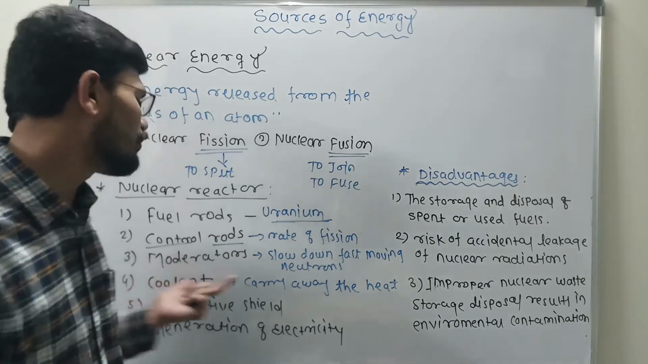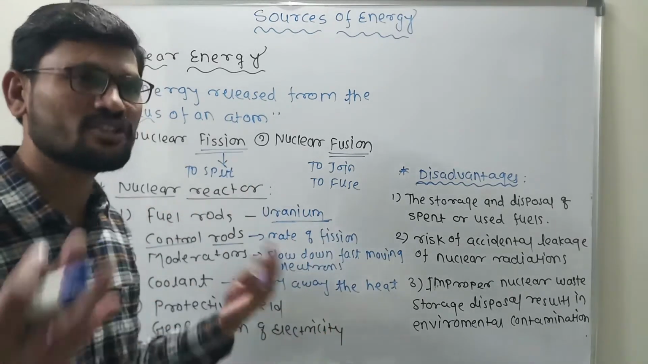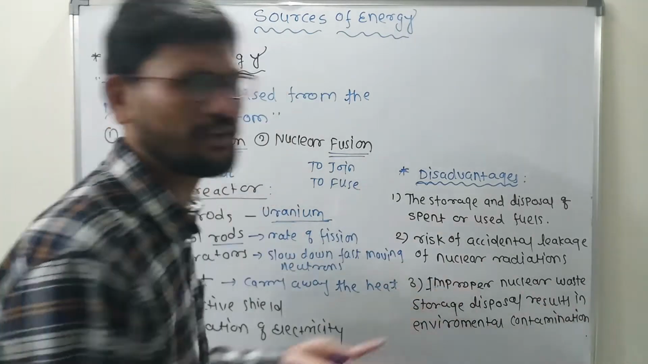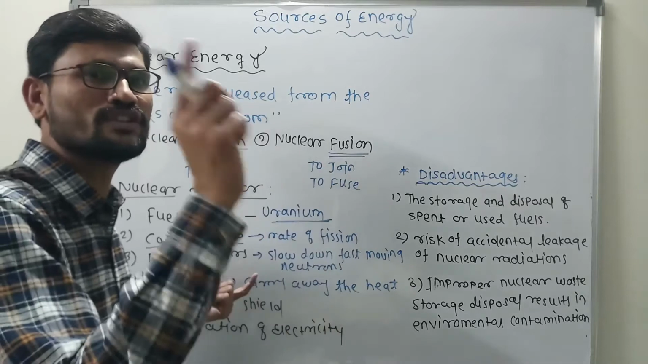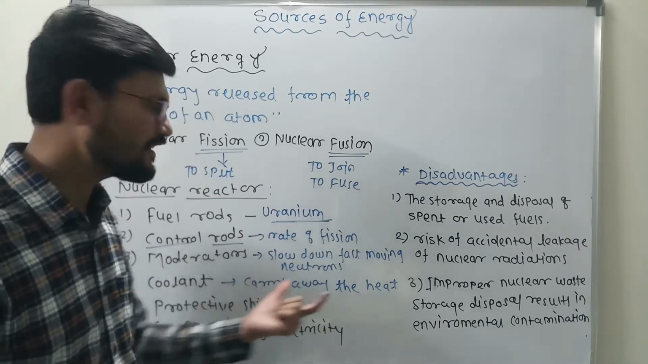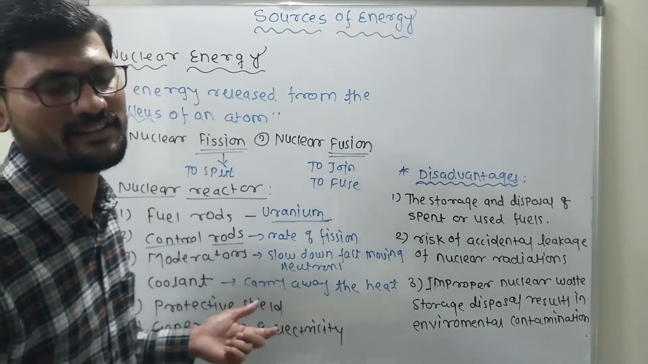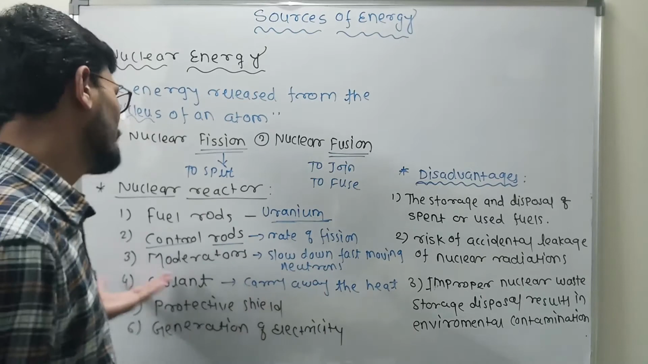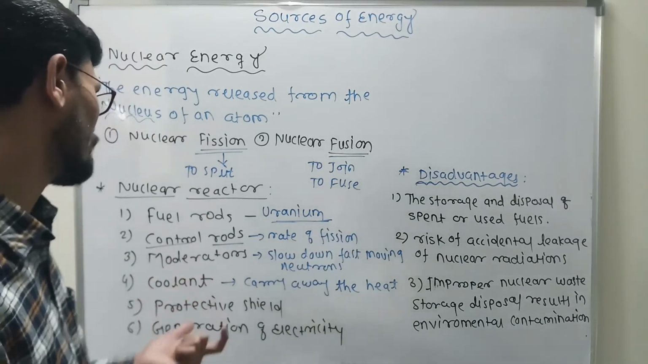The next one is the moderators. What do these moderators do? In the fission process, there are some neutrons moving at high speed. Using moderators, we can slow down these neutrons. We can slow them down using materials like graphite as well as heavy water. So that is the working of the moderators.